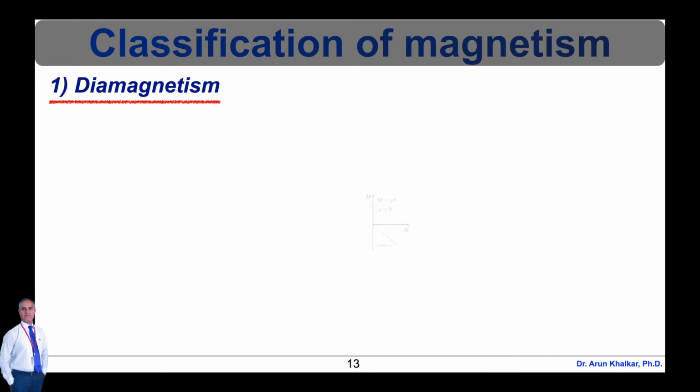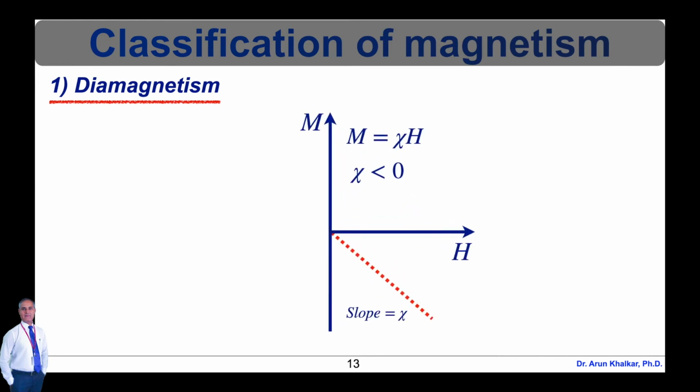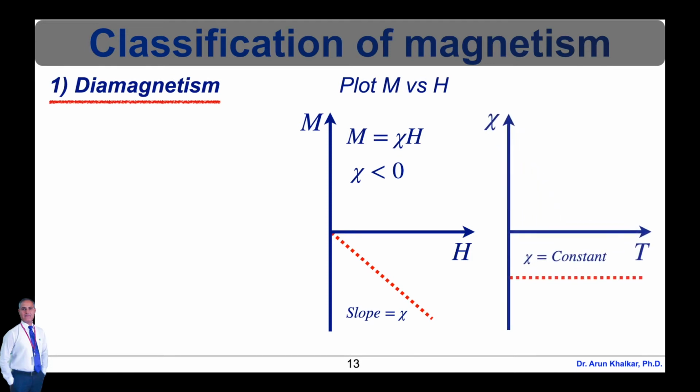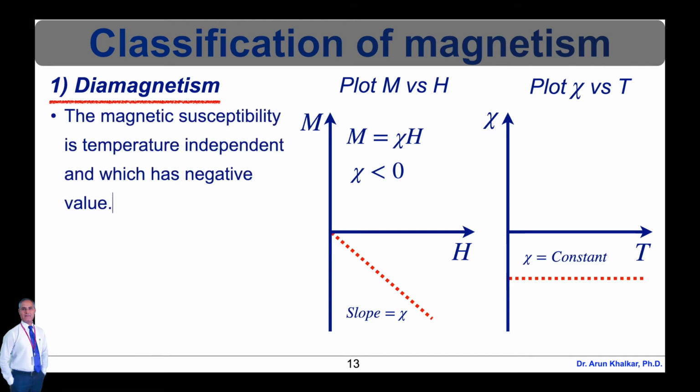Now for diamagnetism, if we plot a graph of magnetization and the magnetic field, we see that when the field is 0, the magnetization is 0. The other characteristic behavior of diamagnetic materials is that magnetic susceptibility is dependent on temperature, as shown in the right hand side graph.